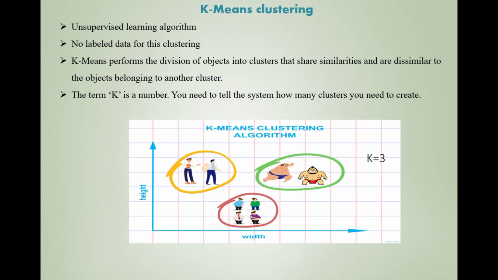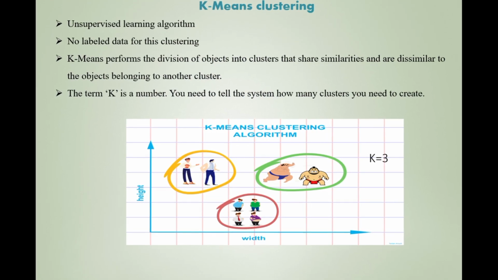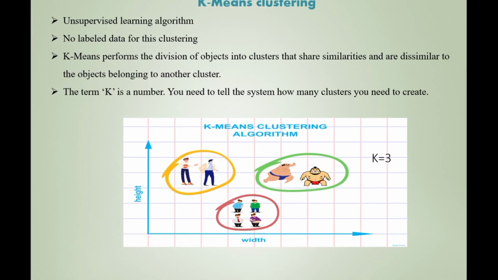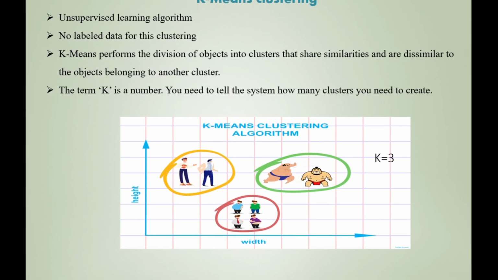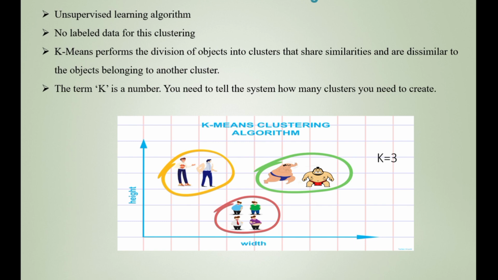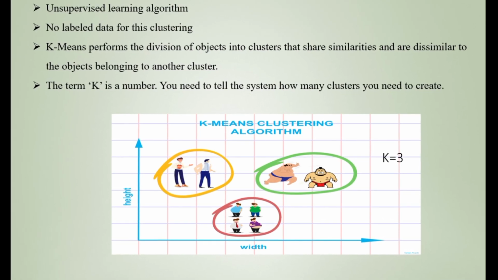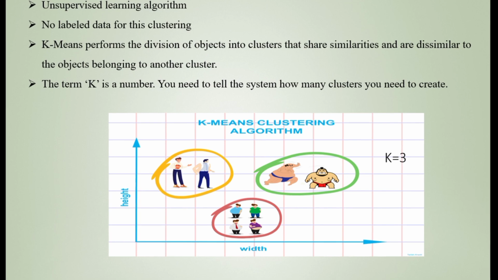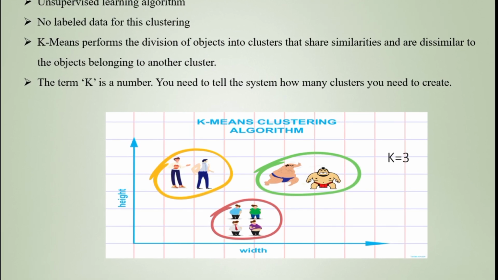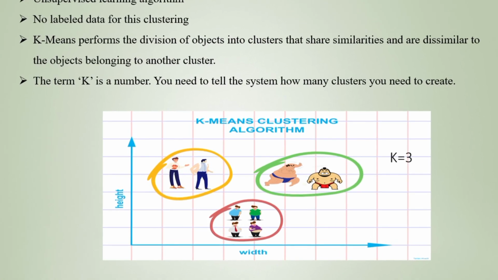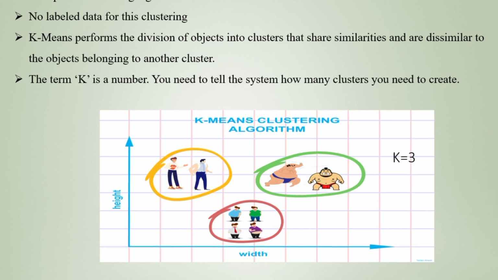Next, K-means clustering. It is also an unsupervised learning algorithm example. Here no labeled data has been used. The data objects have to be grouped into clusters, sharing some similarity and dissimilarity of the objects. Normally K is a constant.